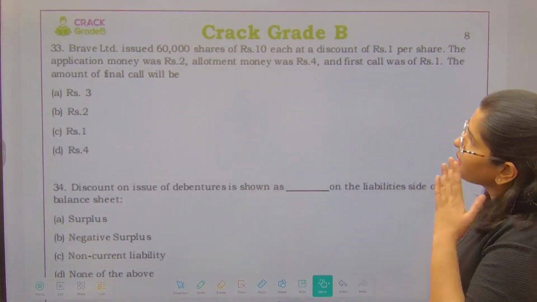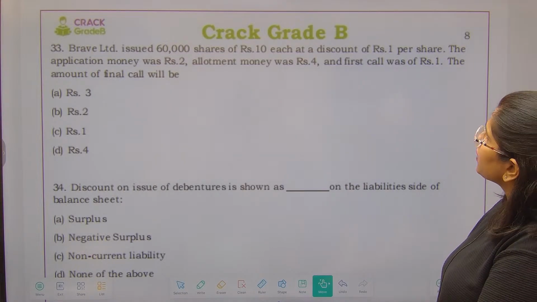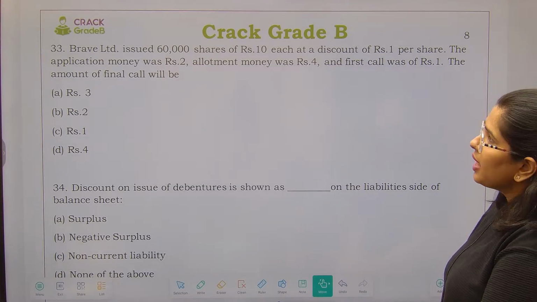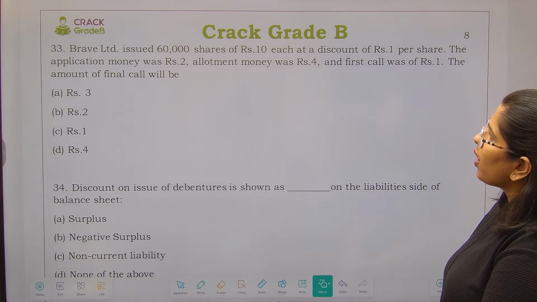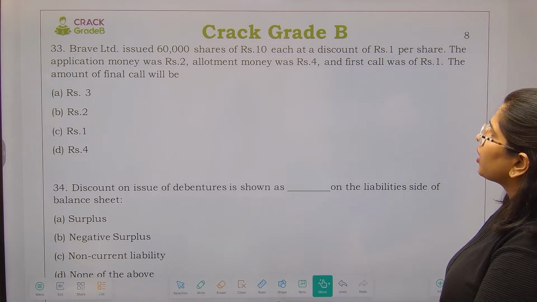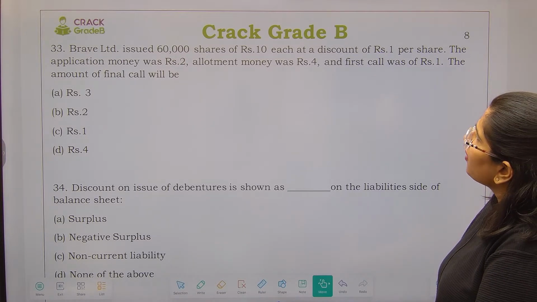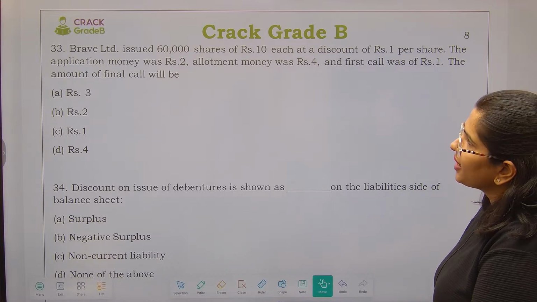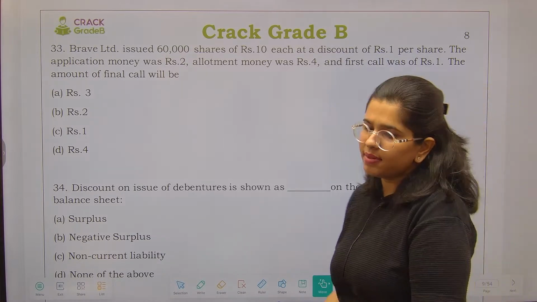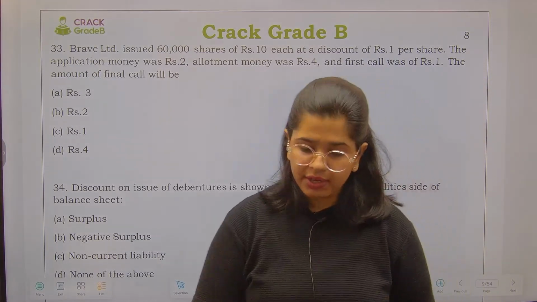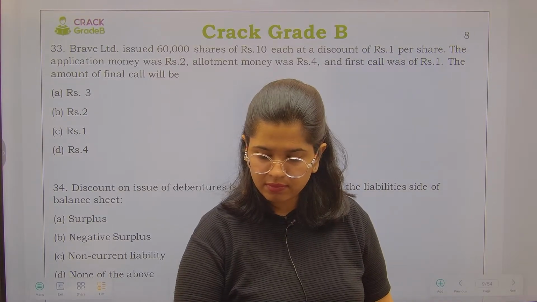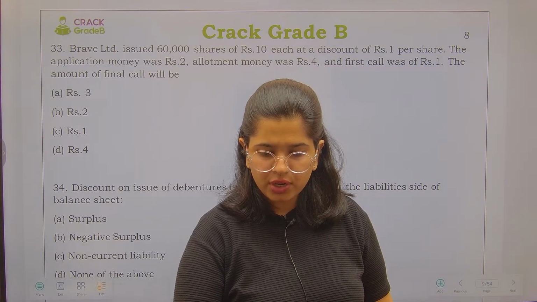Brave Limited has issued 60,000 shares of 10 each at a discount of 1 per share. The application money is 2, allotment 4, first and final call of 1, right? What will be the amount of the final call? Tell me. Question number 33.